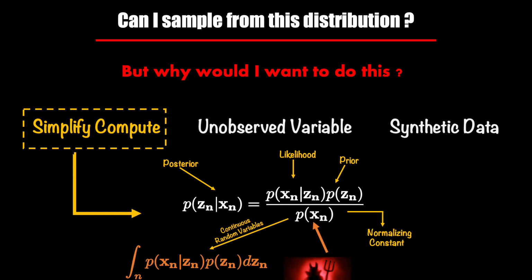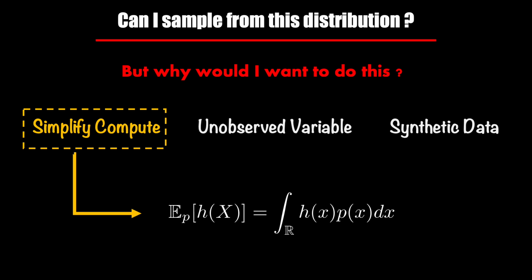The culprit that makes it intractable is the integral, an integral that operates on high dimensional data and appears in the denominator of the Bayes rule. So traditionally, we get around this intractability either by using sampling methods such as MCMC or by using variational inference algorithms.